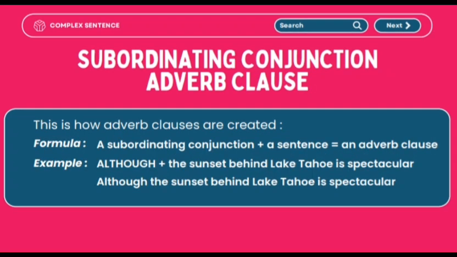And this is how adverb clauses are created. Formula: a subordinating conjunction plus a sentence equals an adverb clause. Example: although plus the sunset behind Lake Tahoe is spectacular becomes although the sunset behind Lake Tahoe is spectacular.